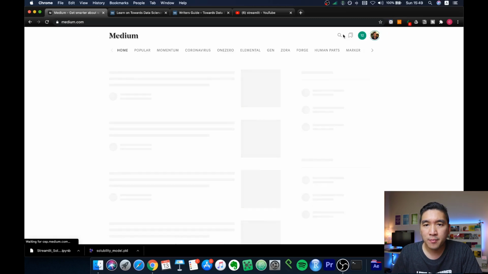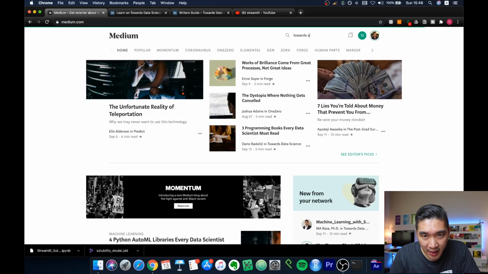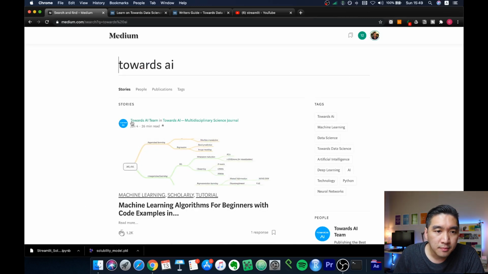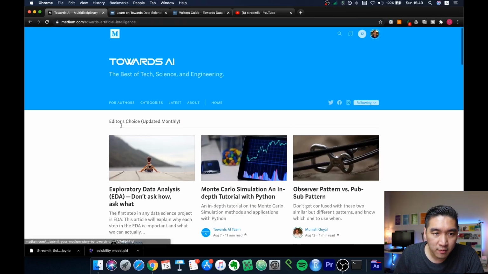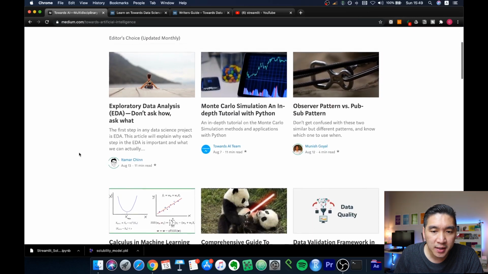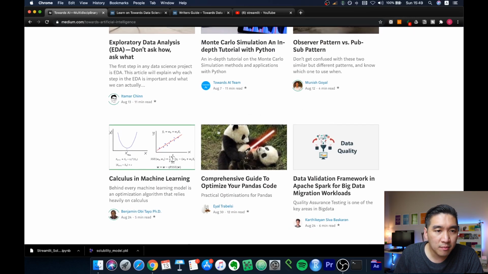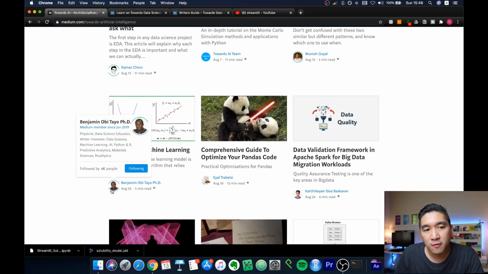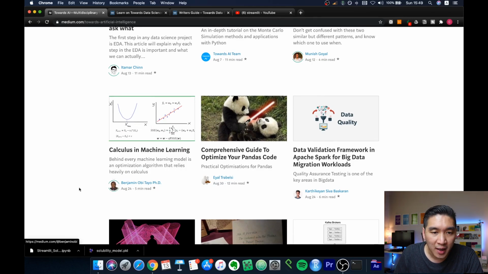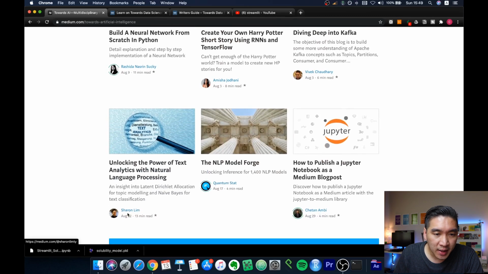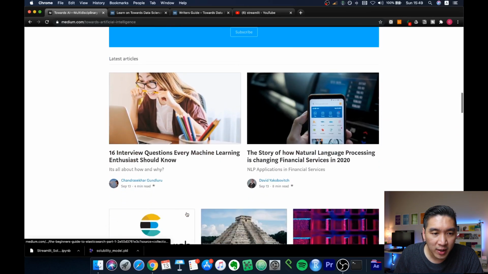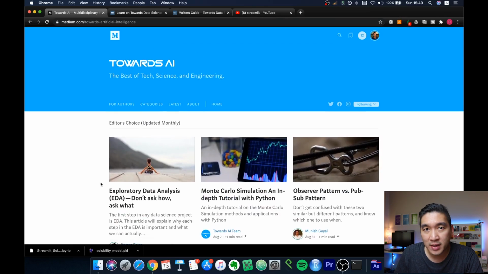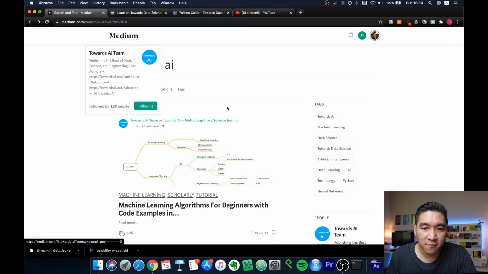Let me show you another one. Another good one is Towards AI. And so this also has a lot of neat articles in data science. And you're going to be seeing that some authors are publishing in both Towards Data Science and also Towards AI. And on a day-to-day basis, you'll be seeing familiar names. So some writers are publishing quite often, like maybe daily or every other day, or maybe once a week or every once a month. Okay, so this is another good publication for you to follow.